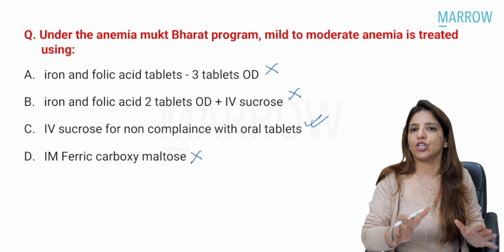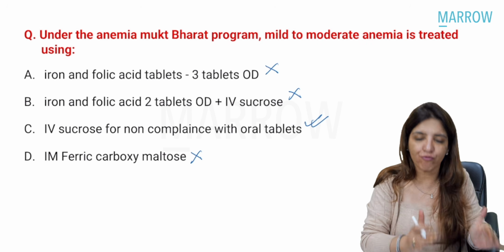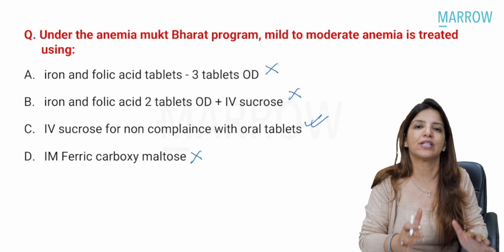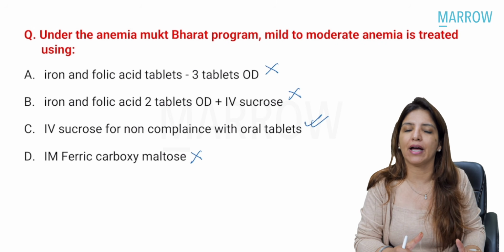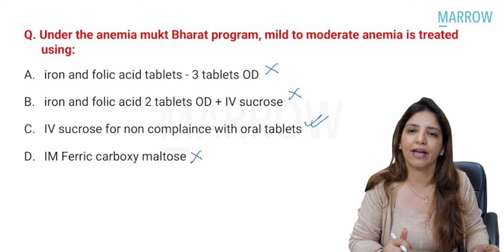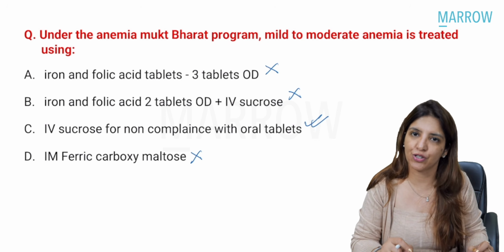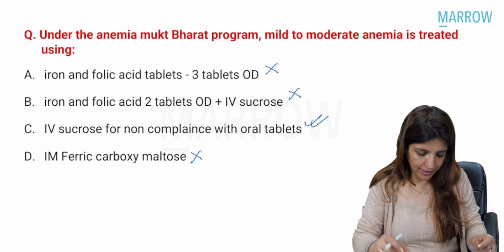So you are going to give IV sucrose for non-compliance with oral tablets. Initially, if the gestational age is less than 34 weeks, you have to start with oral iron, and that too 2 tablets a day. And if the patient is non-compliant, then you are going to shift her to IV iron sucrose, the parenteral iron. Clear to all of you? Yes?